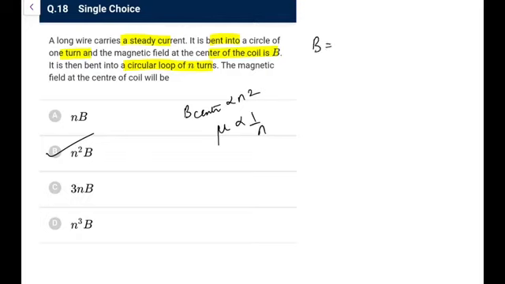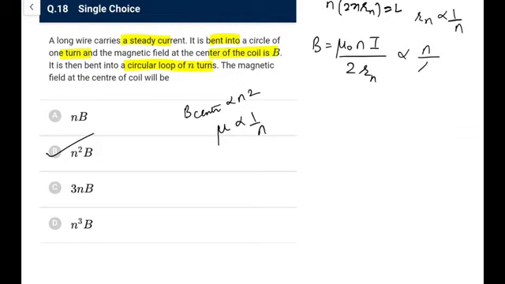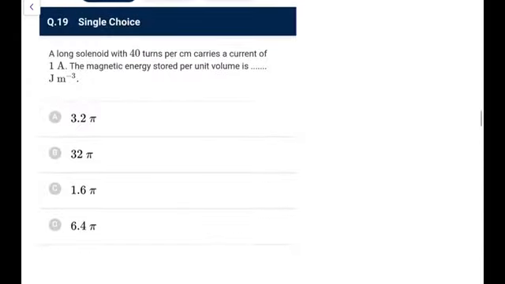We can write B at center, the formula we use is mu naught I upon 2R, in case of n turns, n times. Let's write it small n also here so that no confusion arises. The perimeter would be equal to n into 2 pi Rn, that is equal to L. So this Rn is inversely proportional to n. So B is proportional to n upon Rn, and Rn is inverse to n, so that is proportional to n square. You should remember this. This is a very general thing asked in many examinations in India.